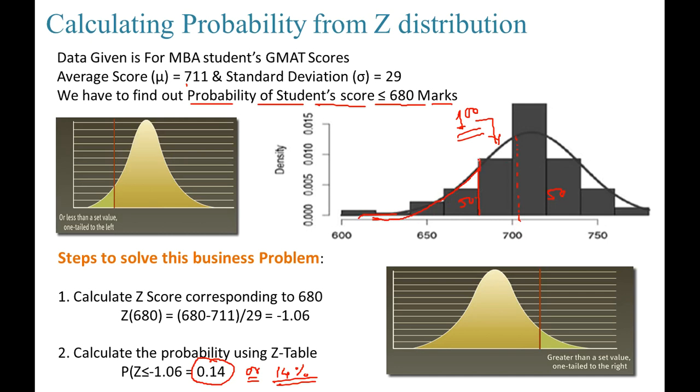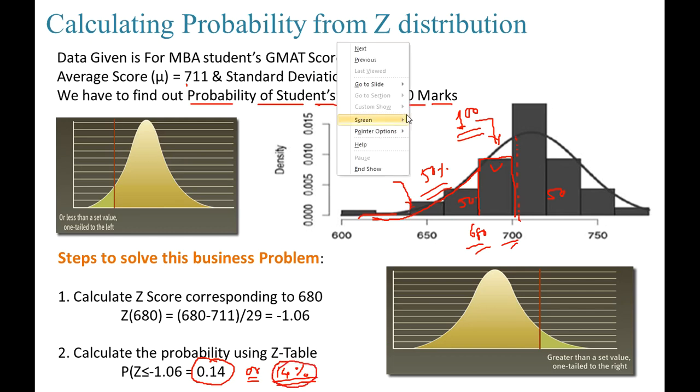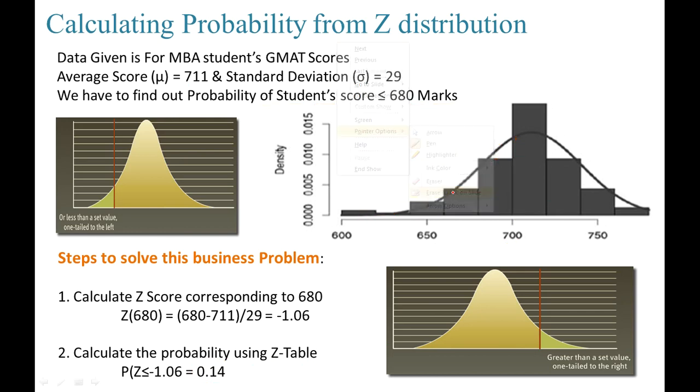But you see here, because this is a frequency plot, most of the students are appearing in this section, that is above 680 and 700, for this 50% half. Most of the students are lying in this patch, and we are interested in this patch, and that is why it comes to 14% over here. This is just to explain the logic by visualizing it, but technically we have already calculated it.